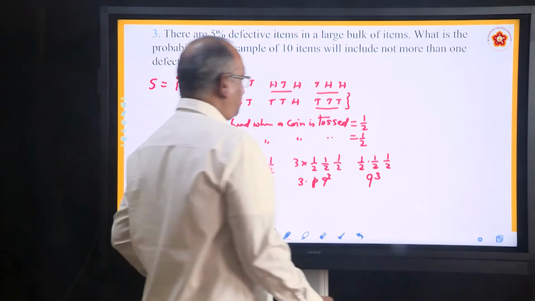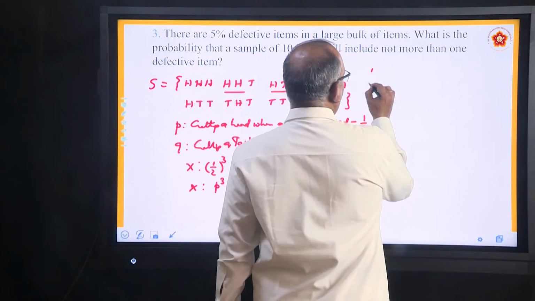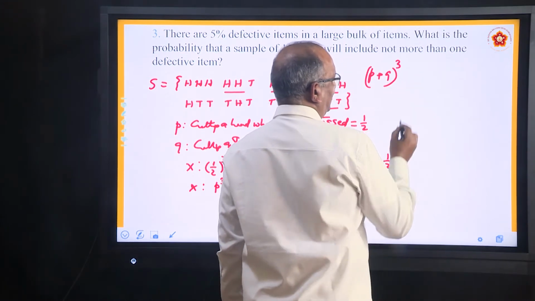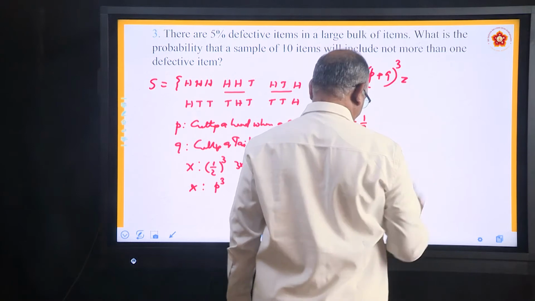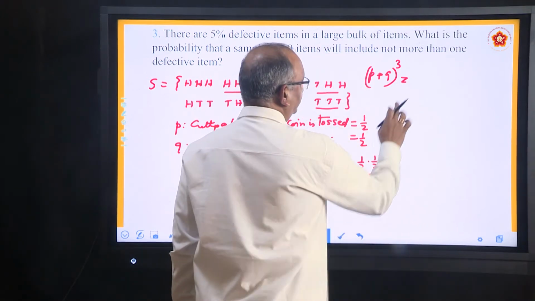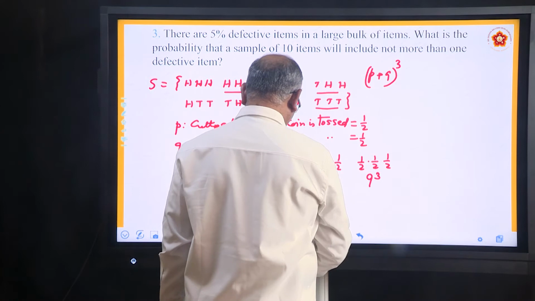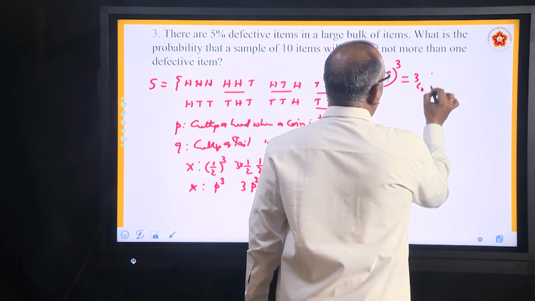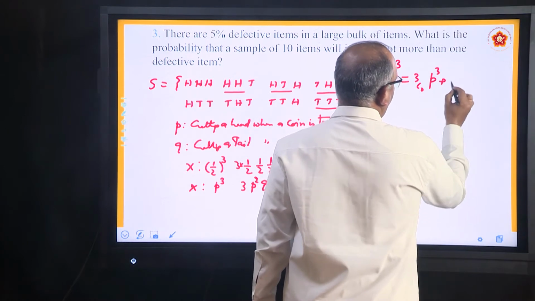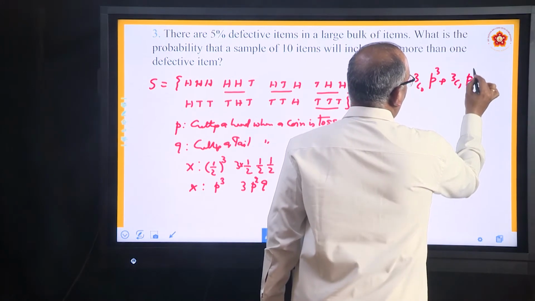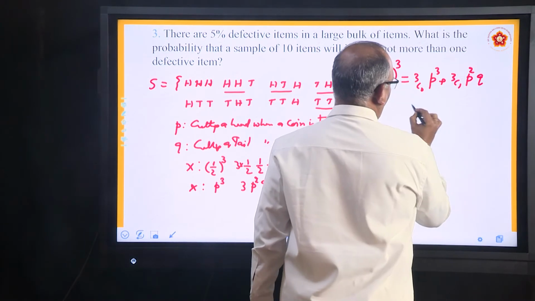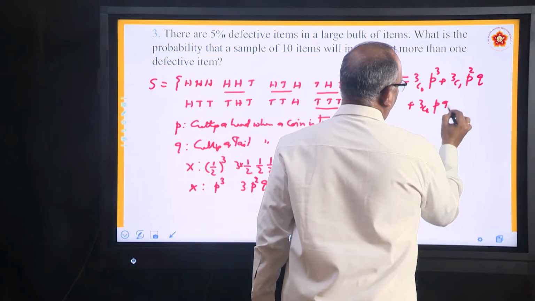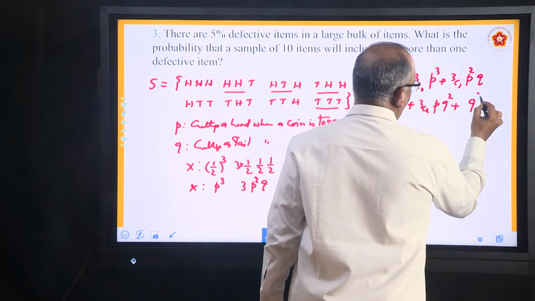Now, if you expand (P plus Q) whole cube with the help of binomial expansion, it is 3C0 P cube plus 3C1 P square Q plus 3C2 P Q square plus Q cube.